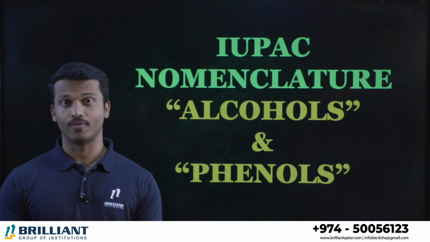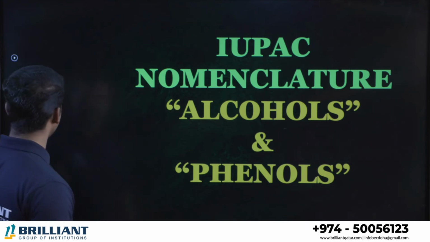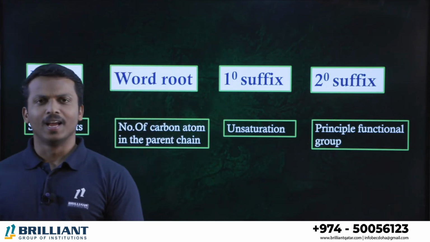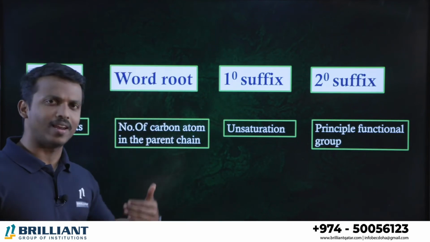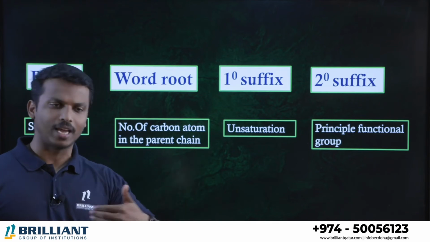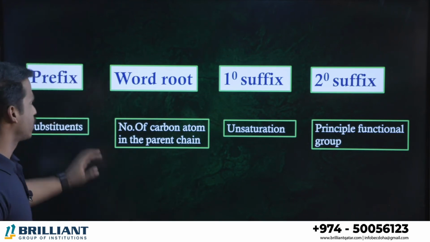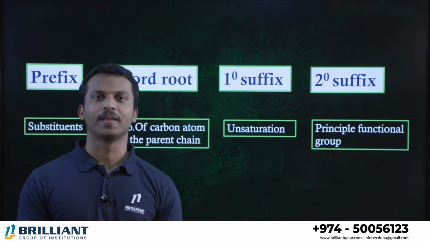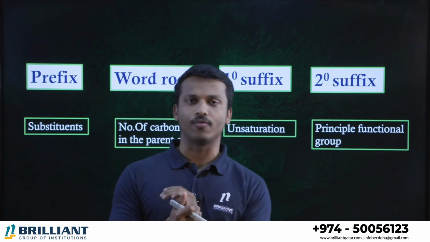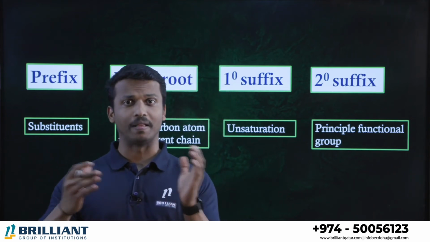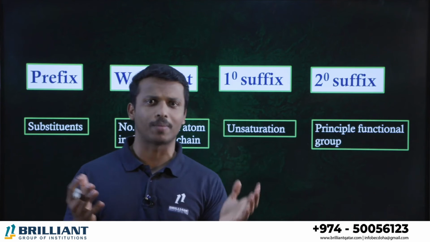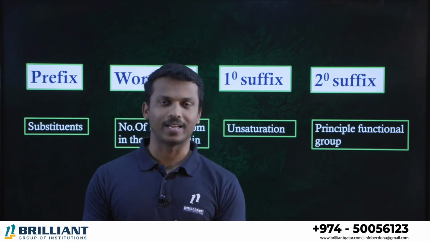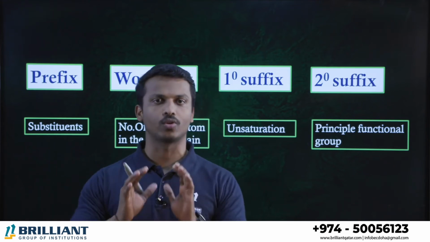It's a very important functional group. Let's see what the criteria or rules are to name an alcohol. Clear? What we discussed in alkane, alkene, alkyne, the same principle or the same rule we have to follow here. First of all, we should have a prefix. What is the meaning of prefix? The substituents. In the given organic compound, if it contains a methyl group, ethyl group, isopropyl, whatever the branches, bromine, chlorine, something, we should write it first. That's a prefix. Substituent, we should write first.